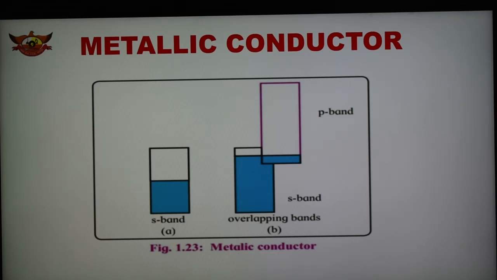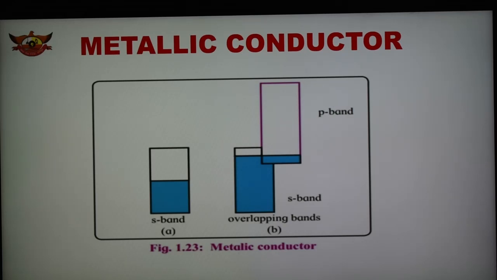That is why these figures show how metallic conductors work. Figure A shows the S band, figure B shows the S and P bands, and the overlapping depends on the atomic orbitals involved in the band formation.